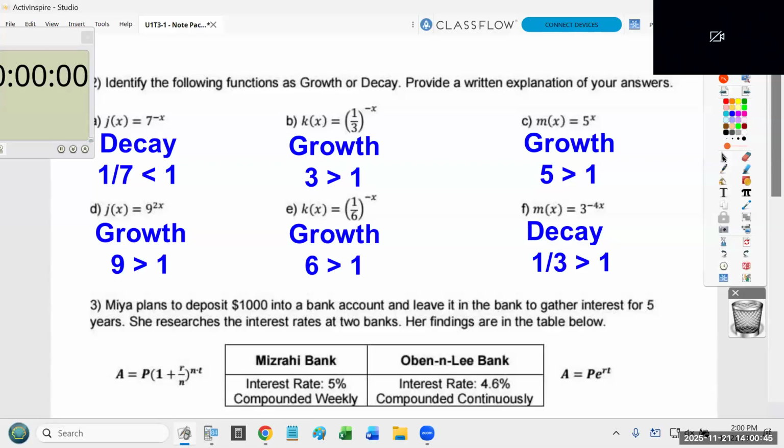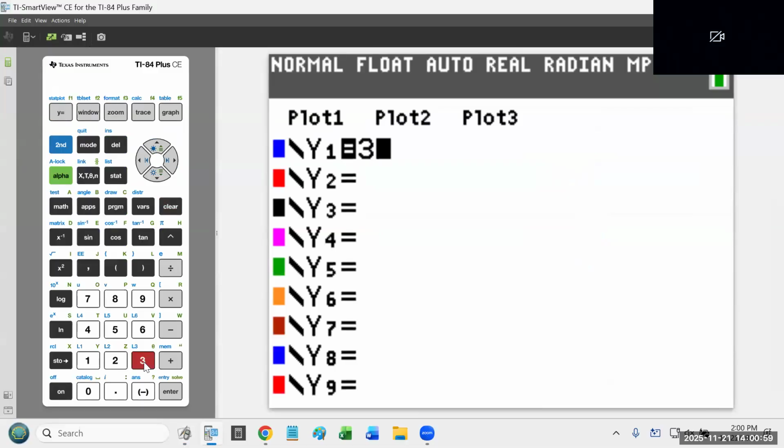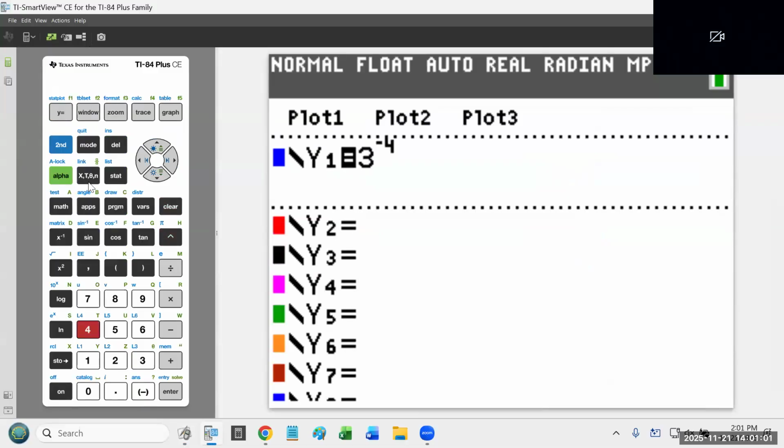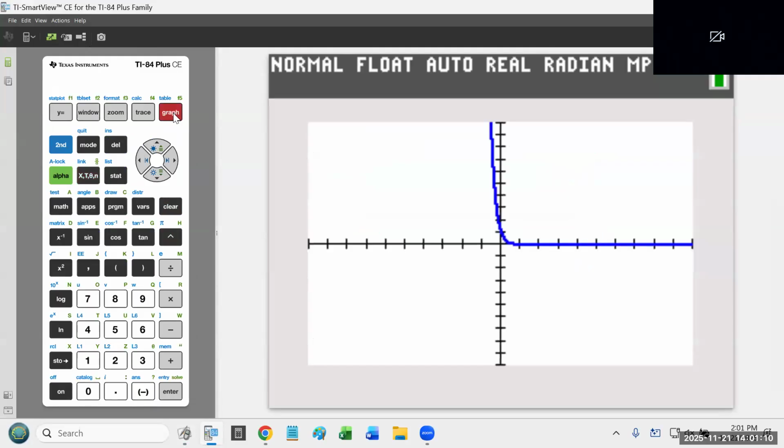So the question was, what about just plugging into a calculator? You absolutely can do that. For example, let me demonstrate the last one real quick. If you type y equals 3 raised to the negative 4x, you might think because the base is 3, which is bigger than 1, it's growth. But when you hit graph, you're going to see that it's decay.